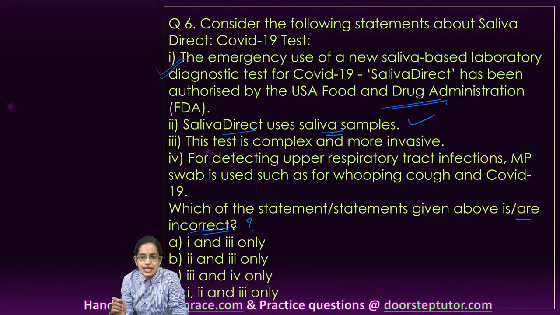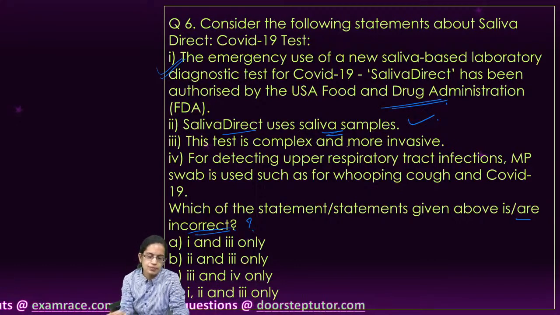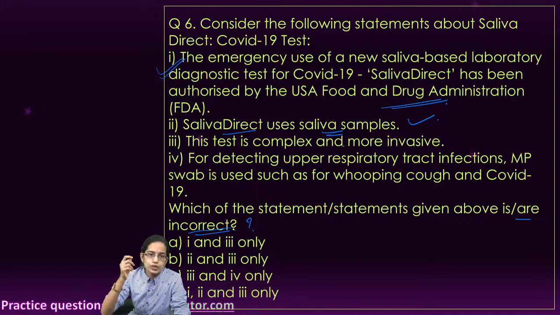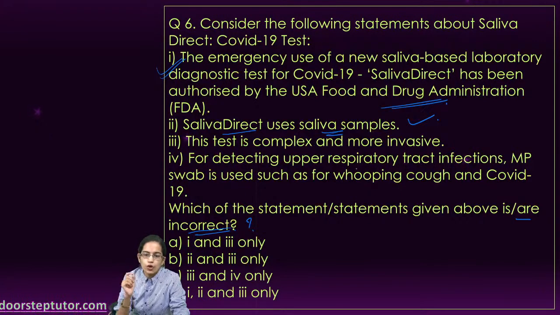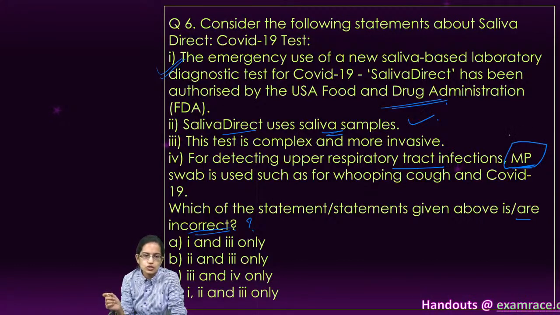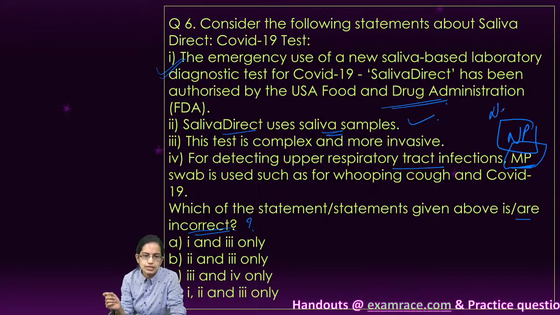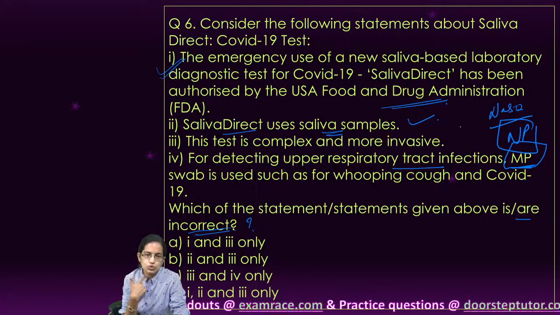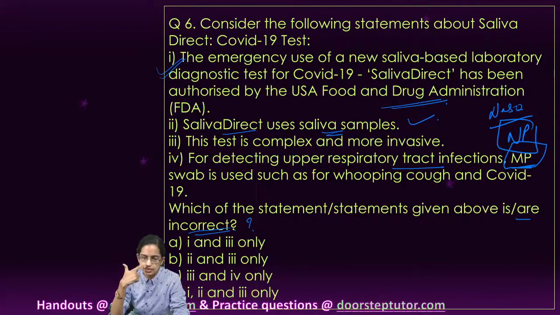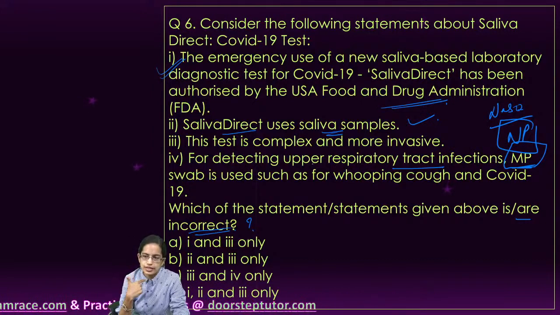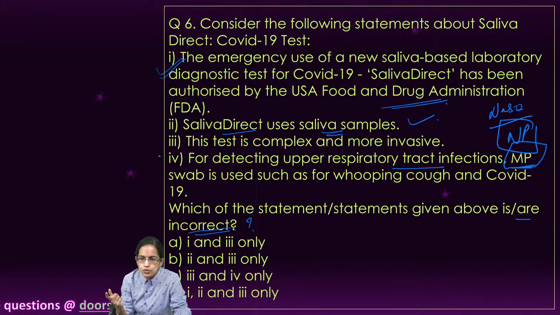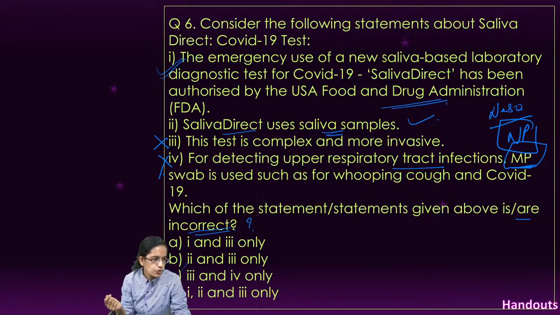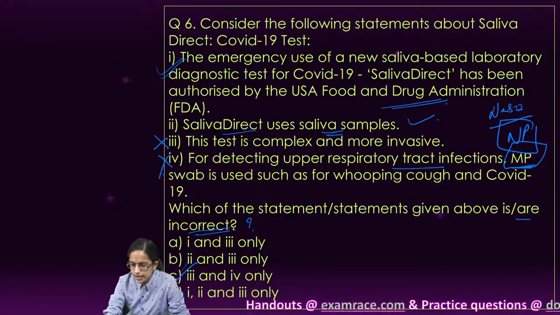This test is less invasive and much more simpler because it's simply from the saliva, no nasopharyngeal swab which is being taken. For detecting the upper respiratory infection, usually nasopharyngeal swab is taken. So it's not MP, it is NP swab, it is nasopharyngeal. So one sample from the throat, one sample from the nose, and therefore it is nasopharynx. So nasopharynx swab as it is called as. So 4 is incorrect and 3 is incorrect, and therefore yes, so we have the right answers here from Sahiti. Great. So C is the correct answer.